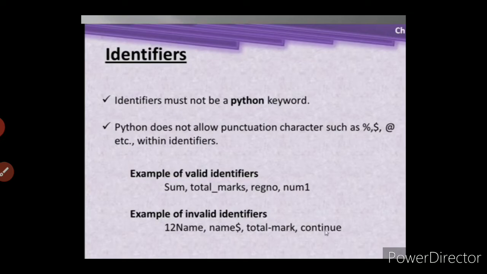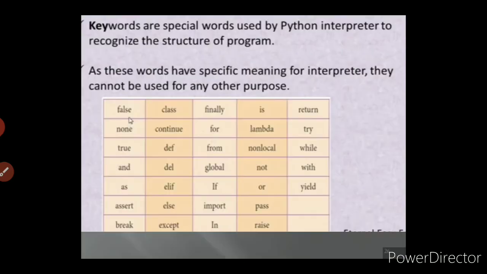The second is invalid because it uses the special character dollar symbol. In the third example, total-mark, the hyphen is used as a special character. Why is the fourth one invalid, if anyone knows? Because continue is a Python keyword, that's why it is an invalid identifier.